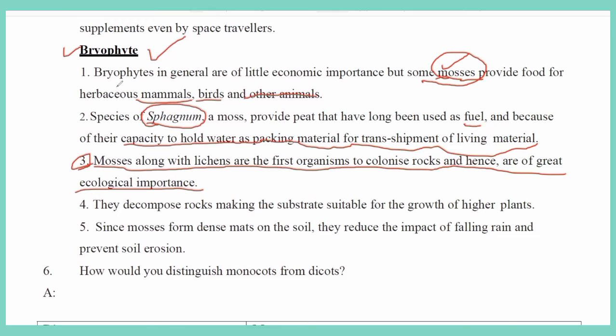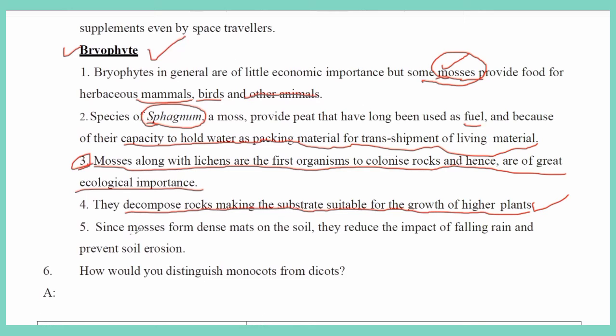Along with lichens, they decompose the rocks, making the substrate suitable for the growth of higher plants.